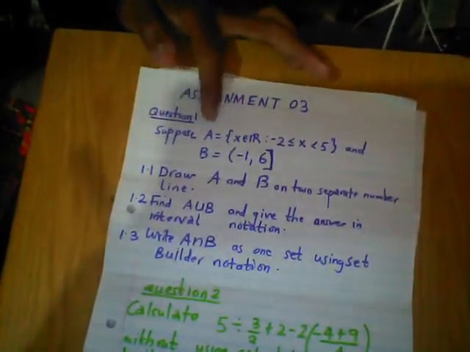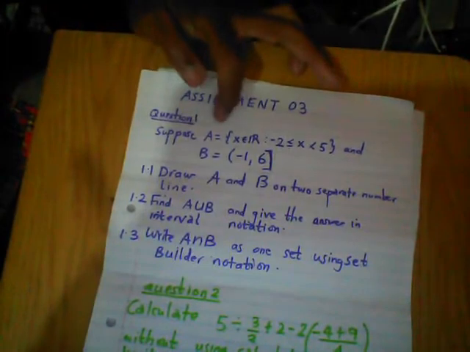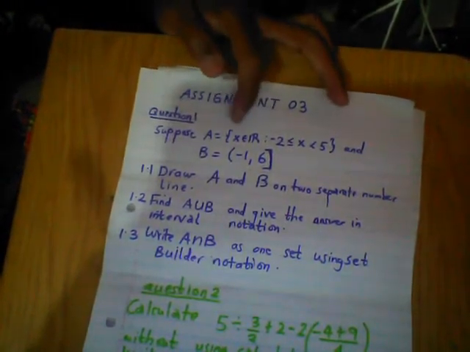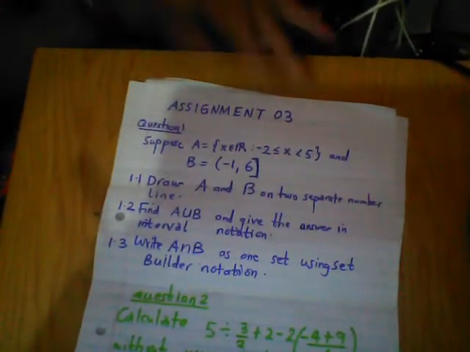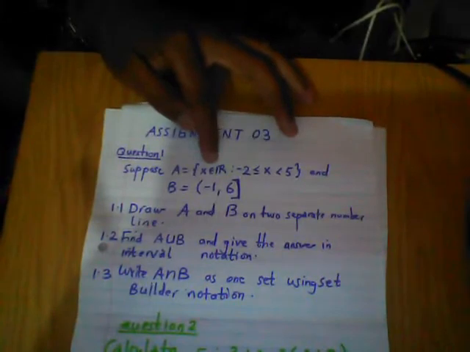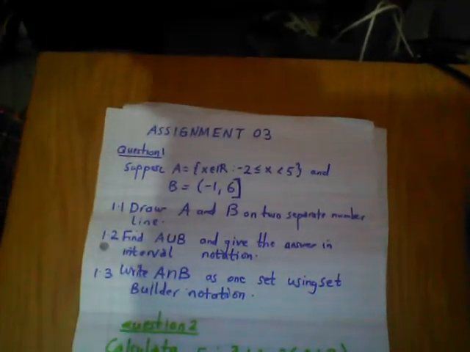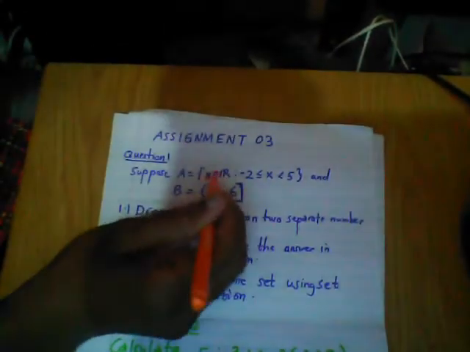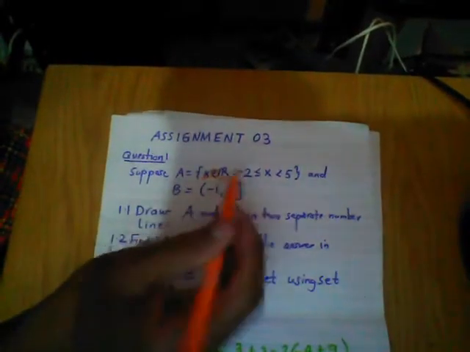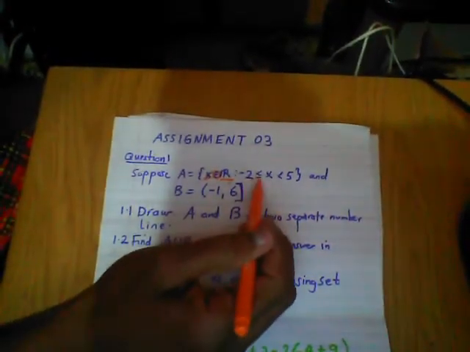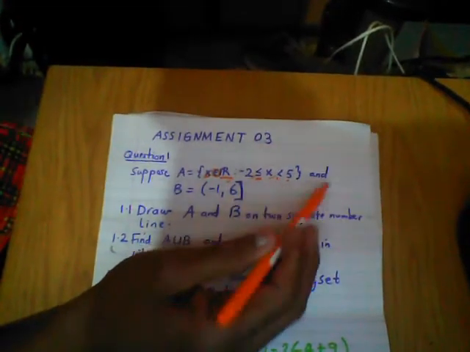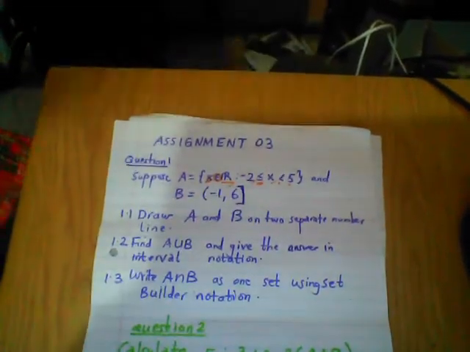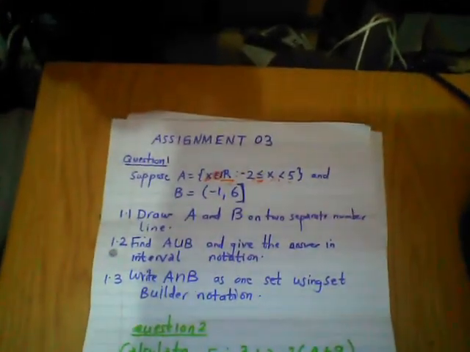Assignment 3, question 1. Suppose A is a set of numbers x that are real numbers. What is a real number? A real number can be any number, from zero to positive, any number. So x has to be an element, this symbol here means element, of all real numbers. But this x starts from -2, including, and goes to 5, excluding. And then you have a B there.